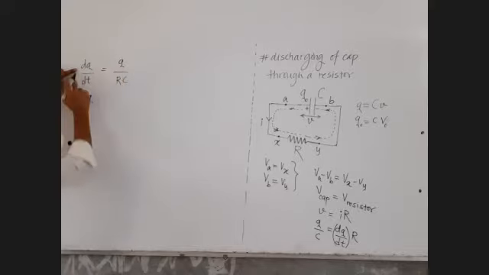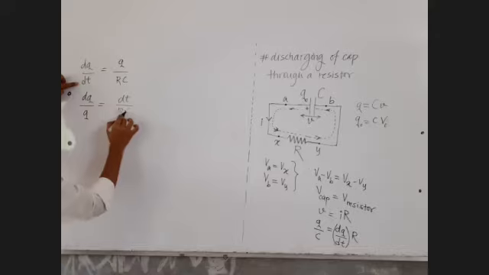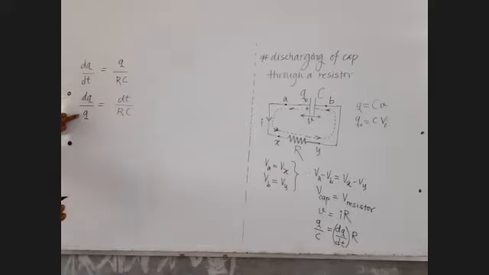dq and all the q terms on one side, and dt and all the RC terms on the right side. dt and all the t terms or the constant terms on the right hand side. dq with q terms, dt with t terms, but there are no t terms, there is only a constant term. Okay, so integrating on both these sides, I can figure out the answer of this equation.